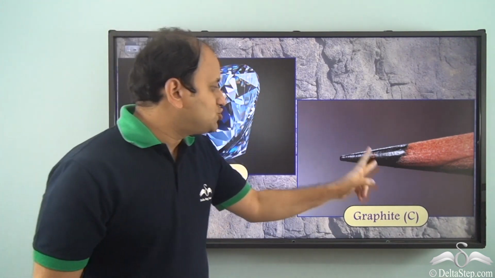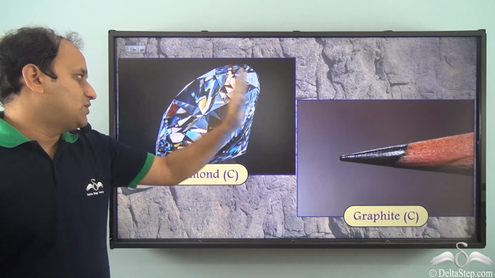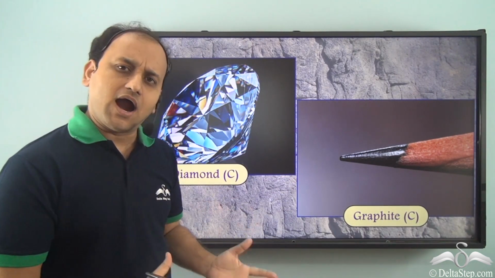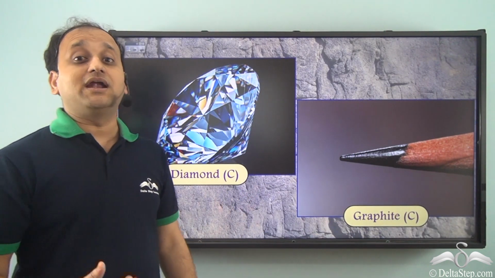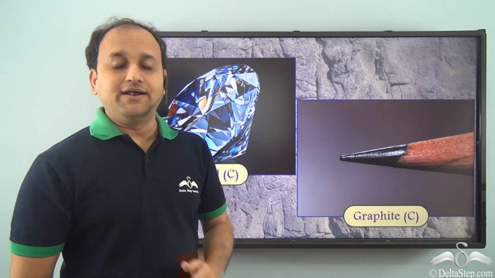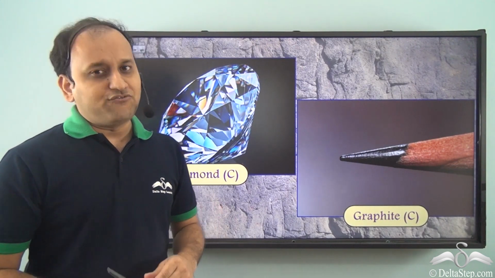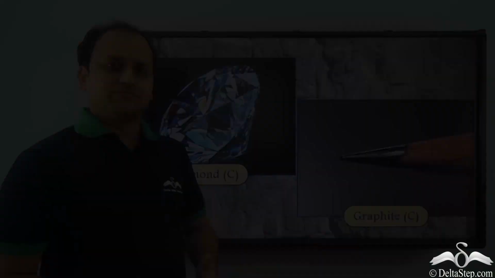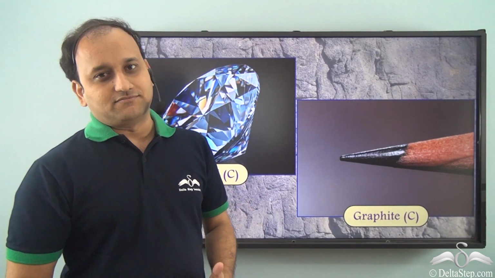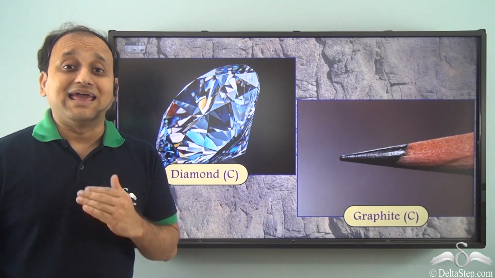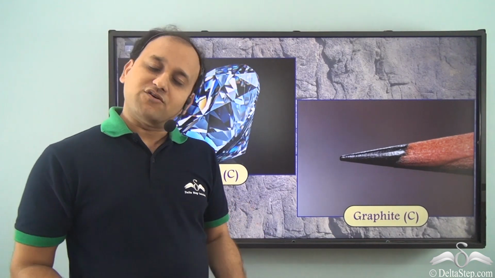So these two different materials, one diamond which is very hard and one graphite which is very soft, both are made up of the same element, carbon. In fact, not only these two, many different things all around us are made up of carbon. In fact, carbon is a very important part of our lives.